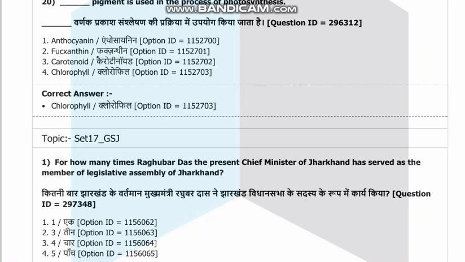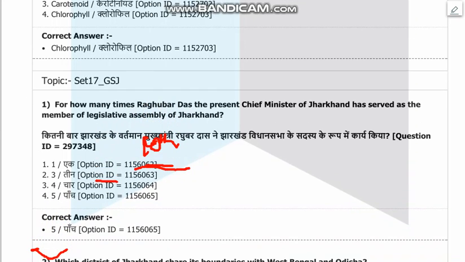Question number one is, how many times has Raghuvar Das, the Chief Minister of Jharkhand, served as a member of the Legislative Assembly of Jharkhand? Five times would be the right answer. Raghuvar Das became the 10th Chief Minister of Jharkhand in 2014. Before becoming that, he worked in Tata Steel in Jamshedpur.